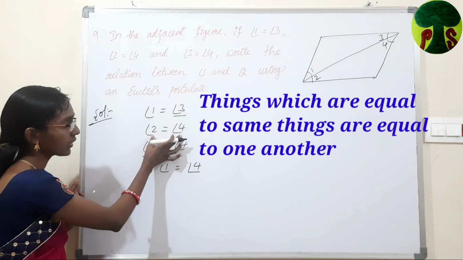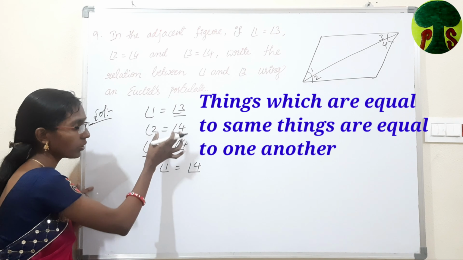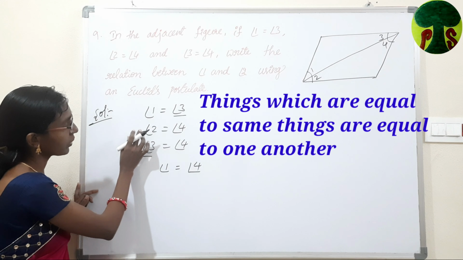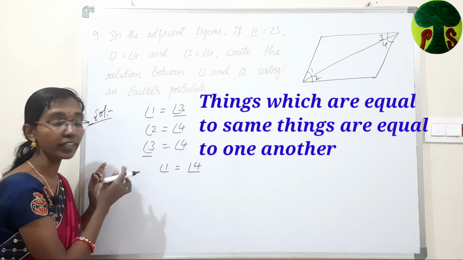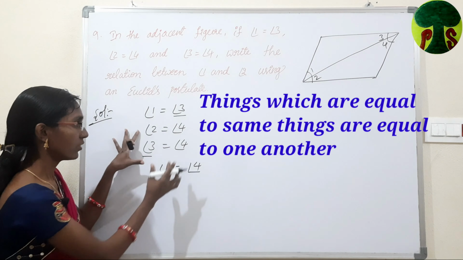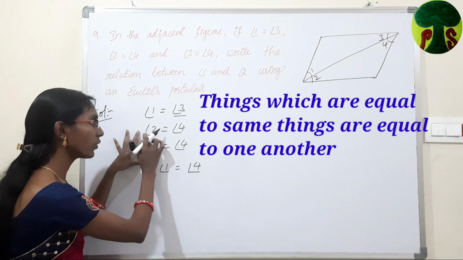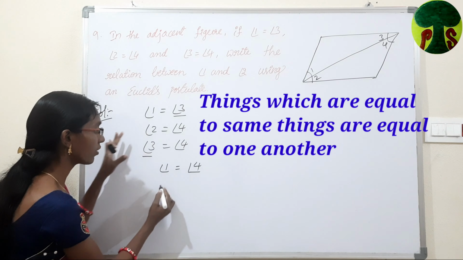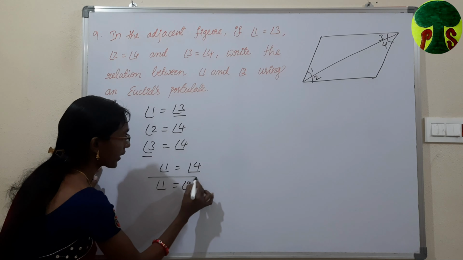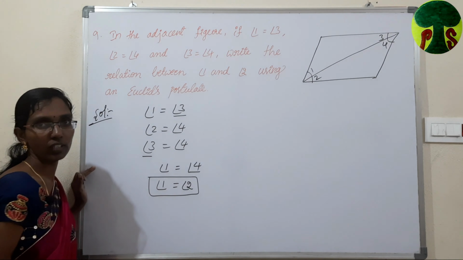And coming to this statement, angle 2 is equal to angle 4 and angle 1 is equal to angle 4. Again we approach the same statement: things which are equal to the same thing are equal to one another. Here angle 4 is equal to angle 2 and angle 4 is equal to angle 1, which means that angle 1 is equal to angle 2. The relation between angle 1 and angle 2 is that they are equal.